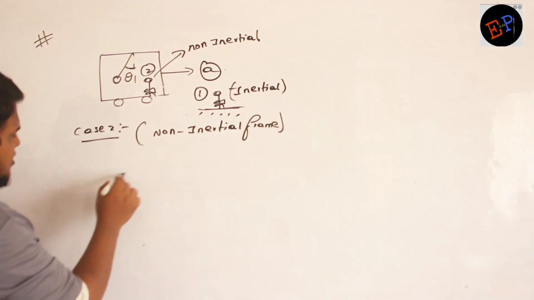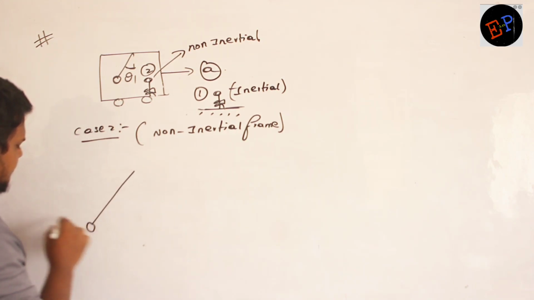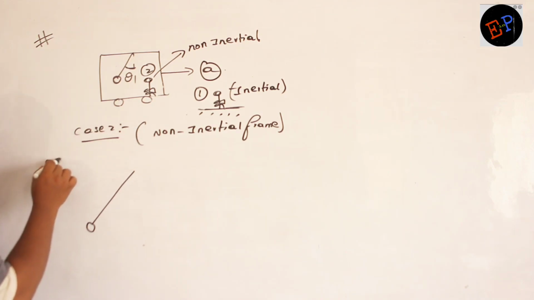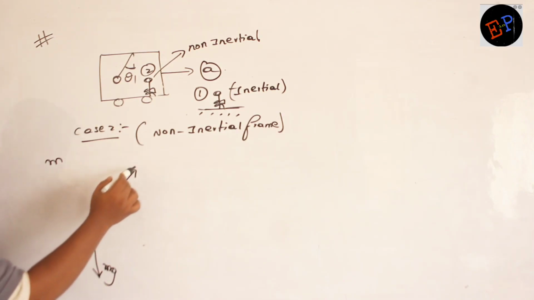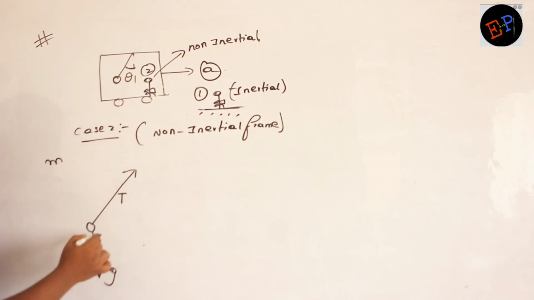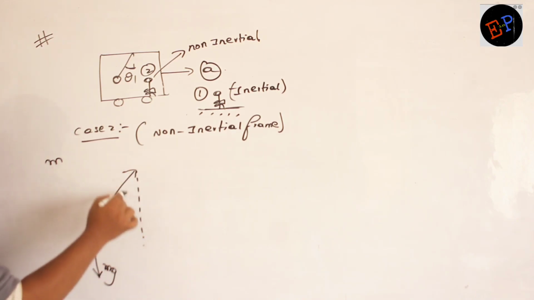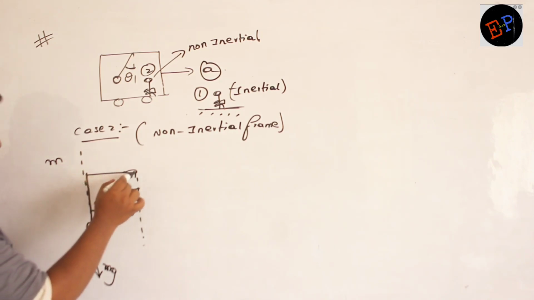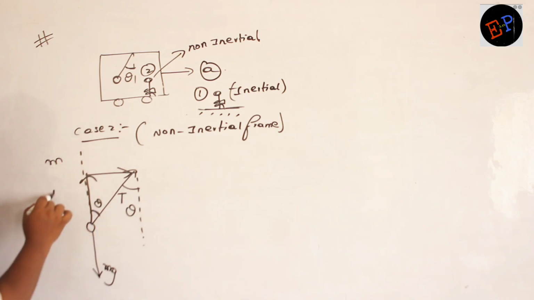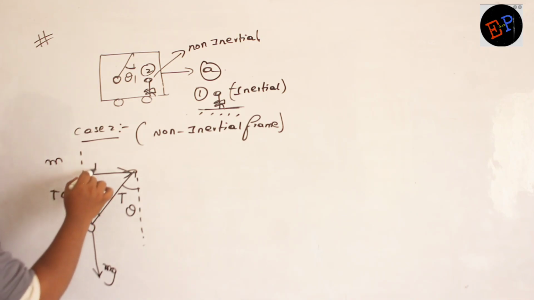So let us take that pendulum. This is the pendulum. Mass of the pendulum is m, so its weight mg is acting in the downward direction. Tension will be away from the tied end, so this is the direction of tension. The string is making an angle of theta. If this angle is theta, this angle is also theta, because they are alternate angles. Now split this tension into two components. So this is T cos theta and this one is T sin theta.